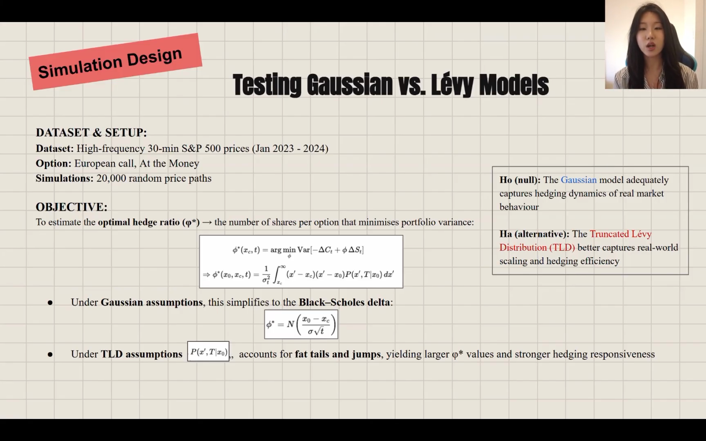The hedge ratio, denoted as phi star, represents the number of shares to hold per option to minimize portfolio variance. Mathematically, it's derived as phi star equals the value that minimizes the variance of the portfolio's wealth change. Or, in simpler terms, it's the optimal balance between the option and the underlying stock that smooths out risk.